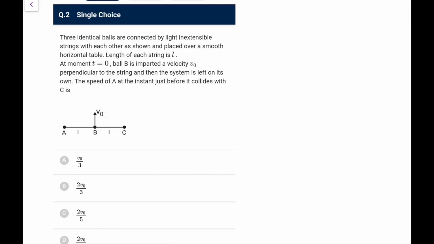Next. 3 identical balls are connected by a light inextensible string with each other as shown and placed over a smooth horizontal table. Length of each string is L. Let moment t equal to 0. Ball B is imparted a velocity v0 normal to the string, and then the system is left on its own. The speed of A at the instant just before it collides with C will be, what would be its velocity in that particular direction?